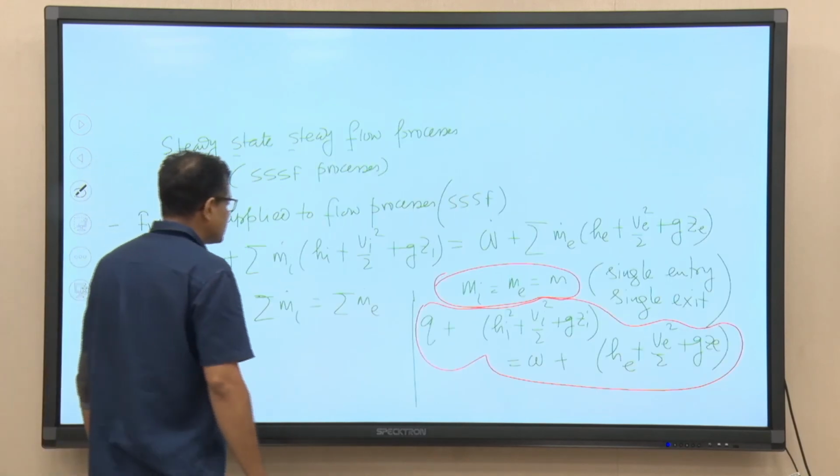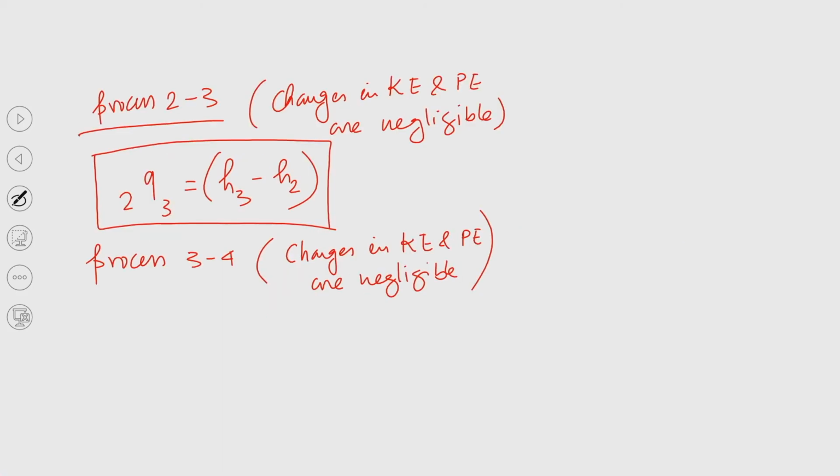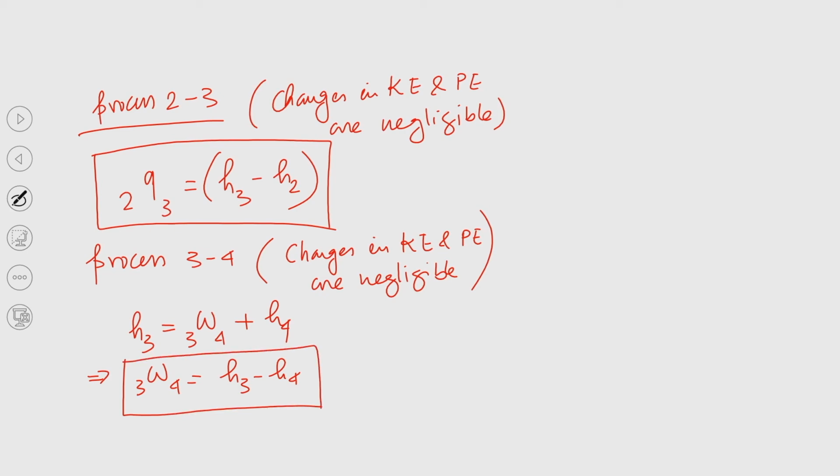So, this component will be equal to 0. So, H_i, that is H3, plus the changes of these two components will be equal to 0. So, we can write H3 equal to W_3-4 plus H4. So, we can write W_3-4 equal to H3 minus H4. So, this is the equation, right.